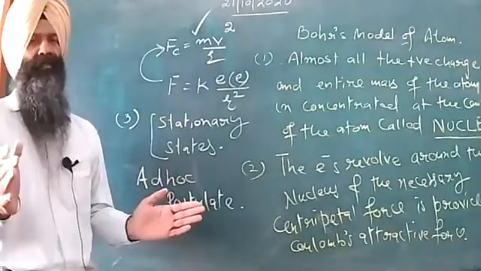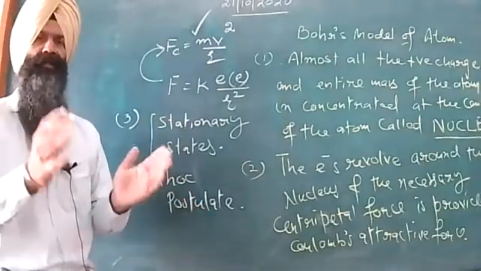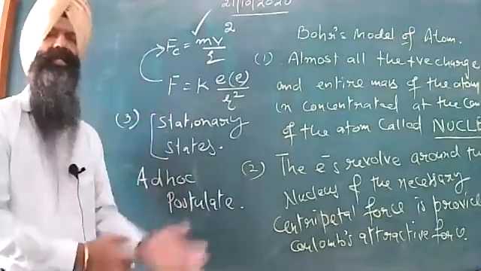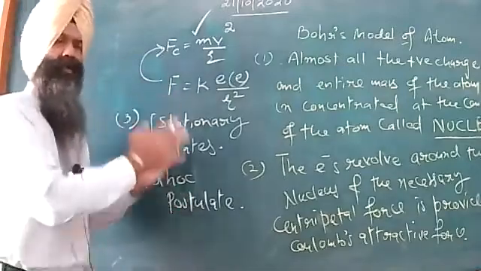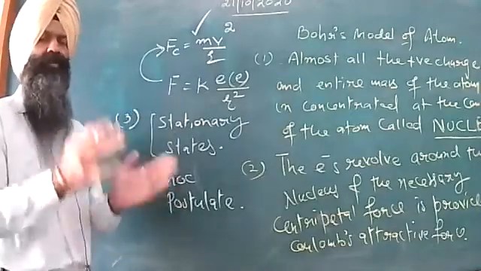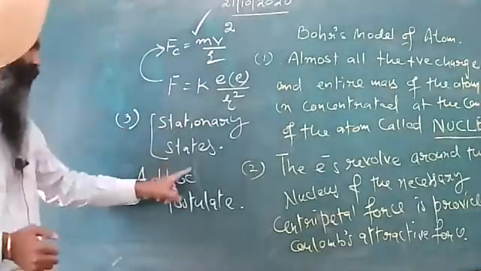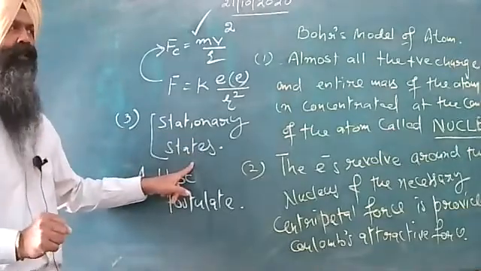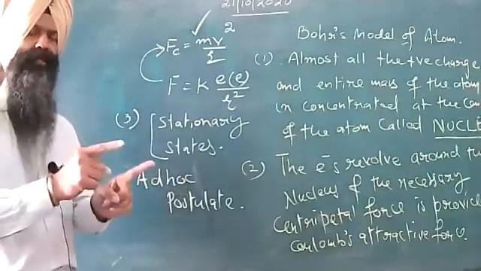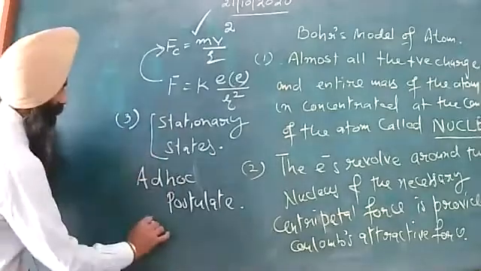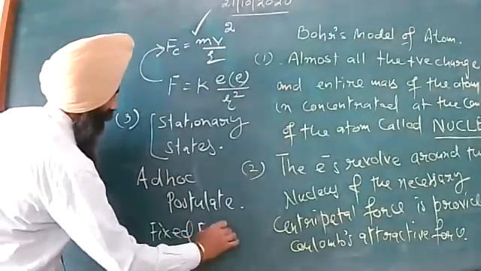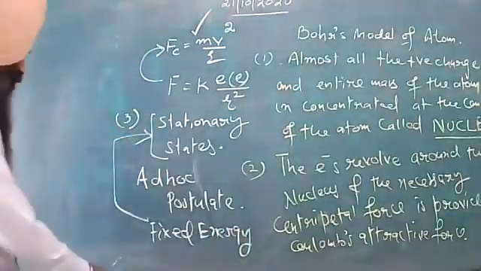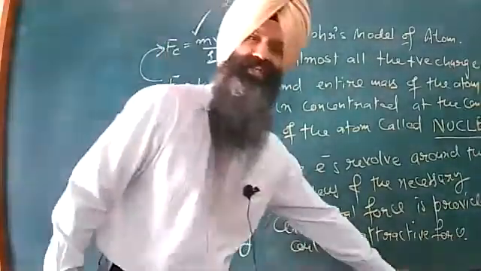that the electron is not at all revolving in the energy level where the energy is continuously decreasing, but, in violation of the concept of electrodynamics, he introduced the ad hoc postulate about the stationary states, saying that the electron revolves in the orbit having fixed energy. So here the fixed energy levels or energy states were called stationary states. This is a very important postulate suggested by Bohr.